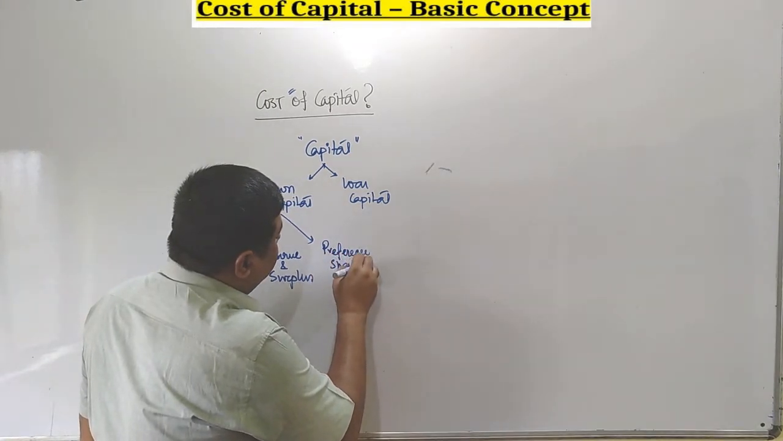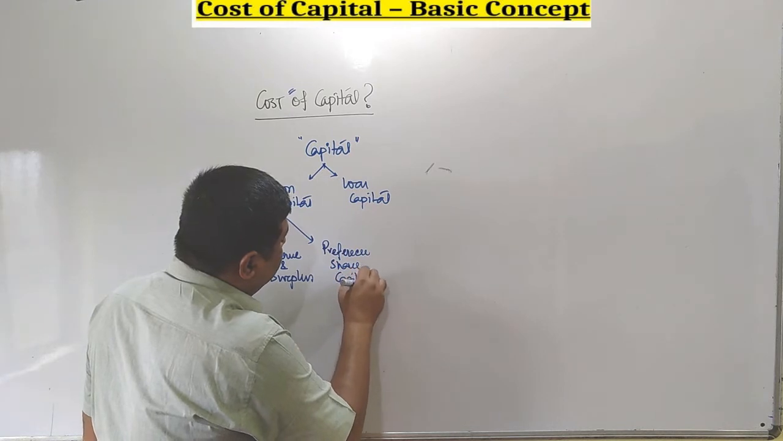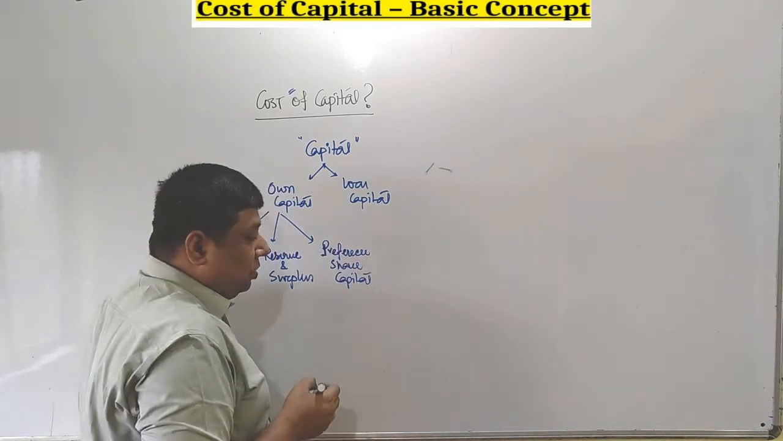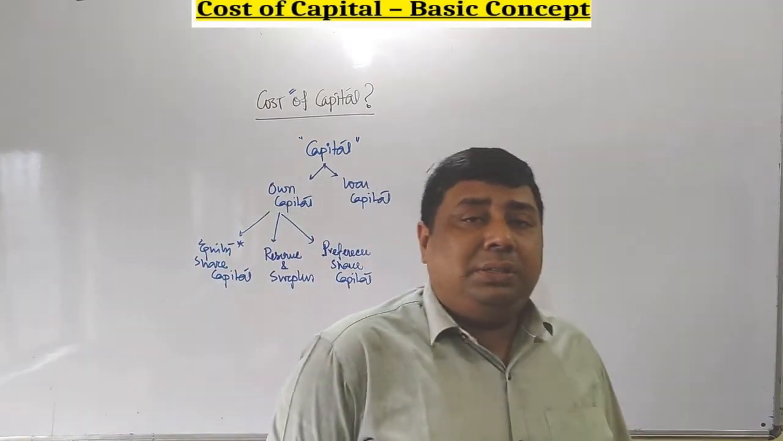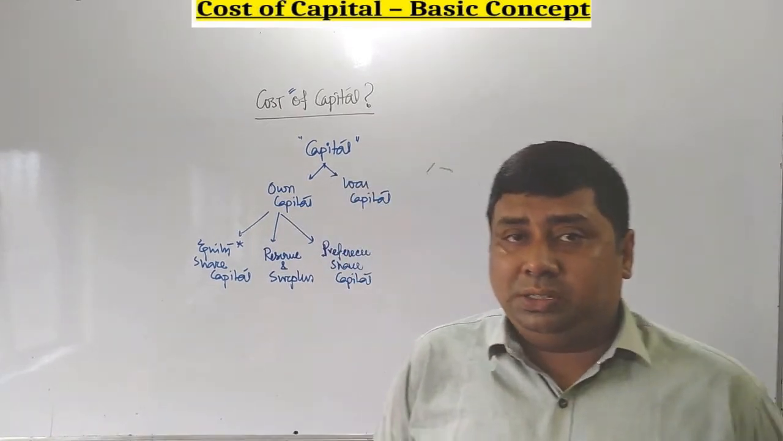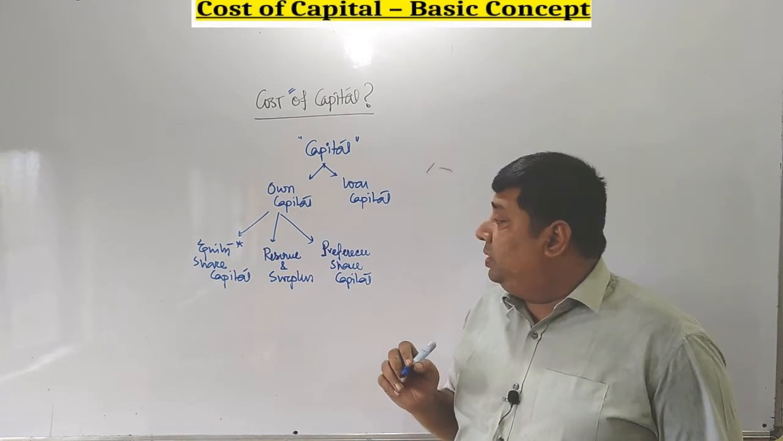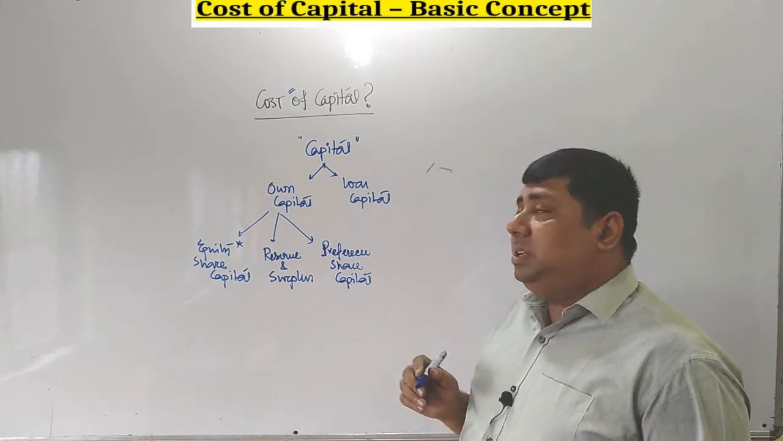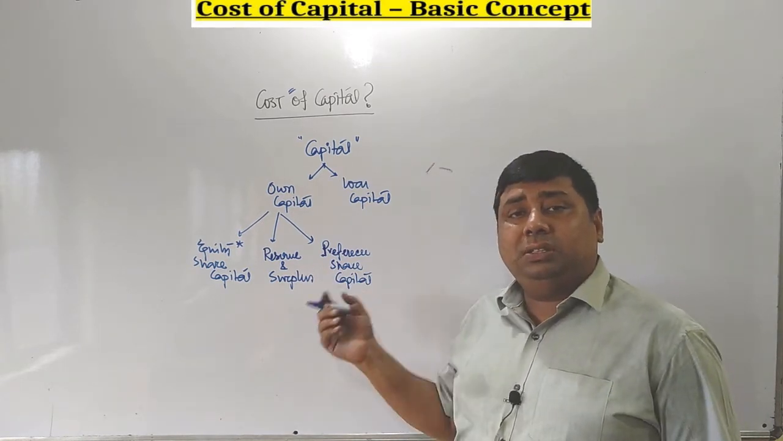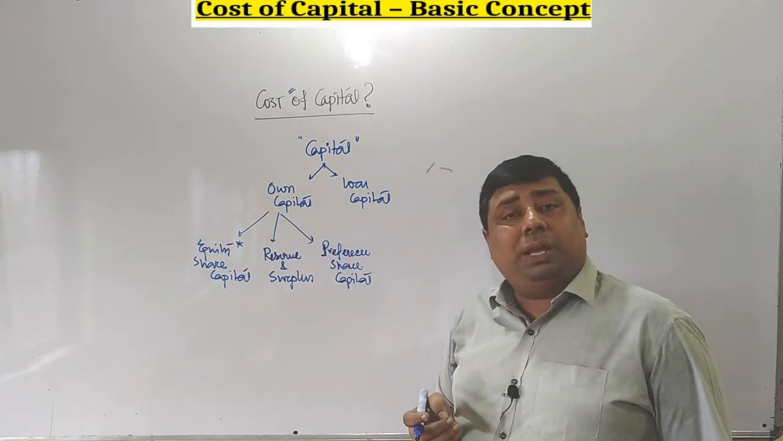Preference share capital. But it is also said that preferential holders are not the real owners of the business. They won't have the voting rights. That is why preferential capital is sometimes not considered in the category of own capital.